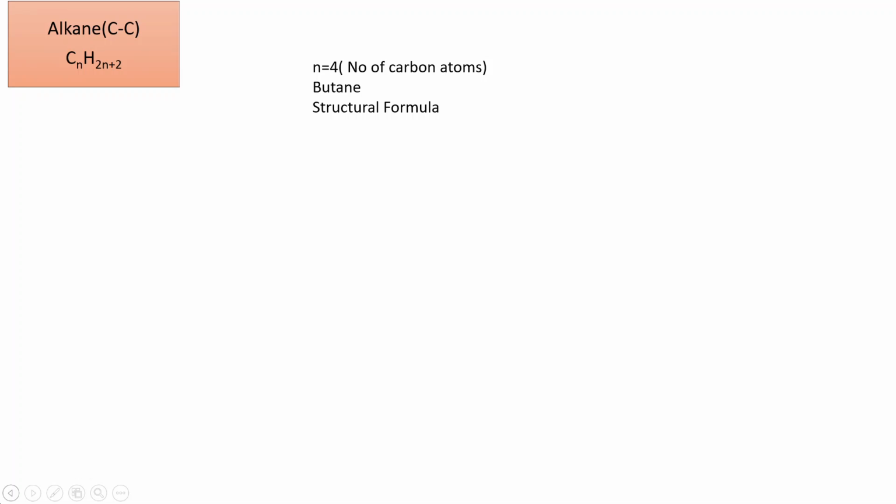We move on to the next alkane where the number of carbon atoms is equal to 4. When n is equal to 4, the prefix is BUT. The suffix will be ANE since it belongs to the family of alkanes. Therefore, the alkane having 4 carbon atoms is called butane. Let us now understand how to draw its structural formula.